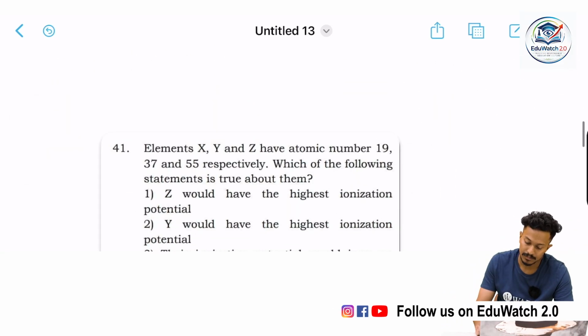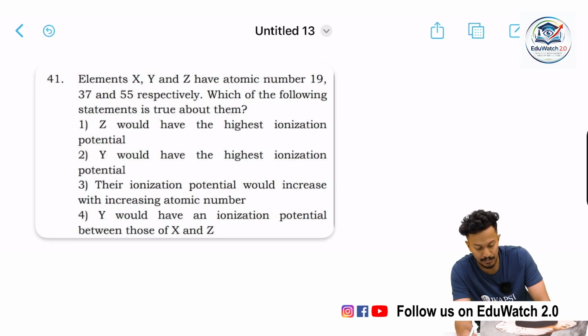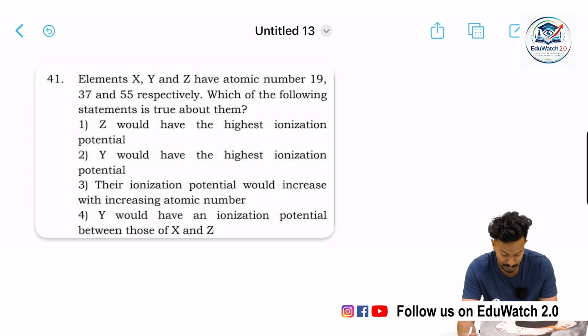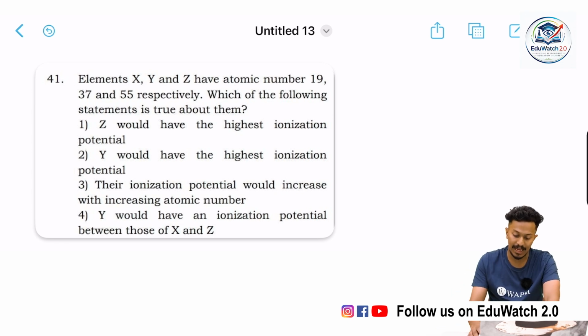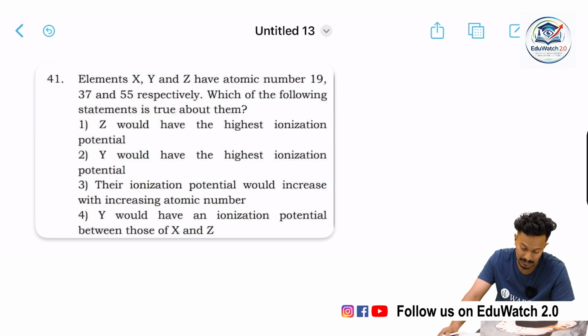Moving on, we have elements X, Y and Z, which have atomic number 19, 37 and 55 respectively. Which of the following statements is correct about them? Z would have the highest ionization potential. Let me check on that one. Why would Z have the highest ionization potential? The ionization potential would increase with increasing atomic number. Y would have an ionization potential between those of X and Z.